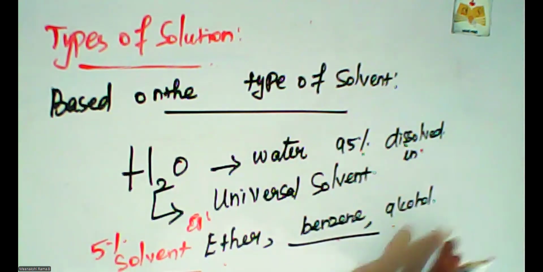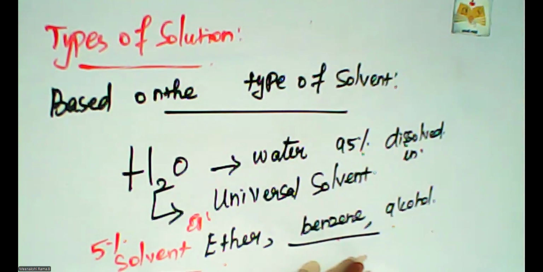These chemical components act as solvents, and some materials are dissolved in them. So we have aqueous solutions and non-aqueous solutions.